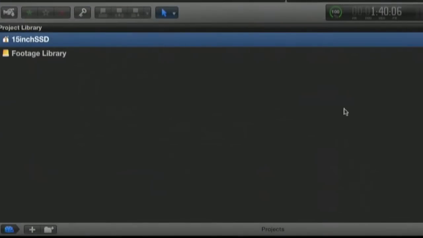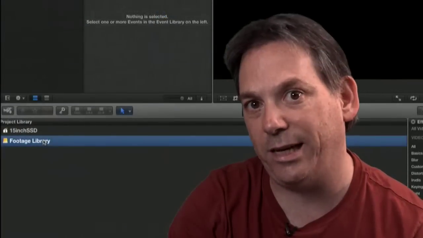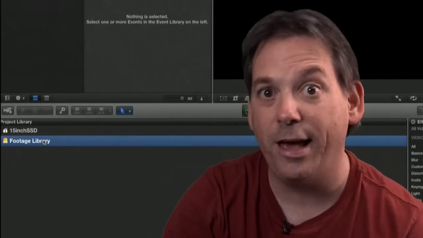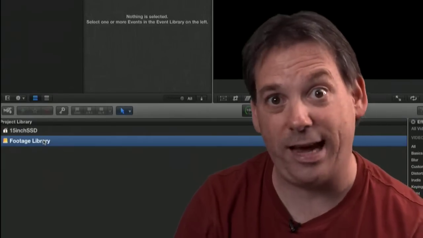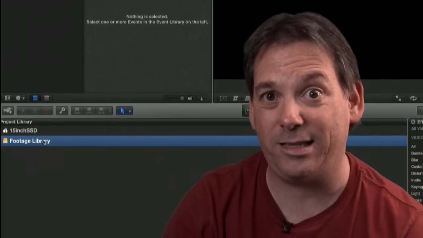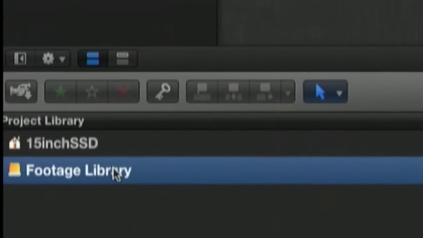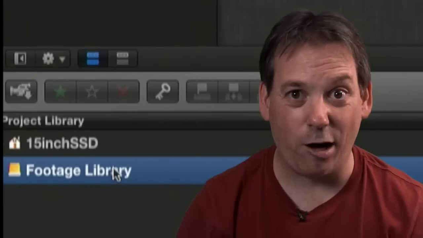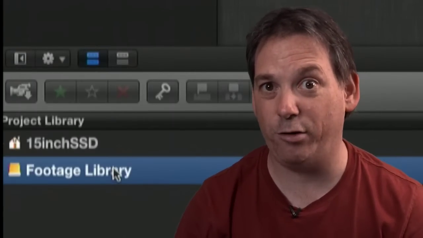Now choose the hard drive that you want to work on. This is important because that project is now going to be contained on that hard drive. Now I strongly suggest keeping your project and media on the same drive. That's how I work. It saves you a lot of trouble. Otherwise you're going to need to have two hard drives connected up at any time to actually make it all work. So again, I'll repeat that. Keep your project and media on the same drive at all times.